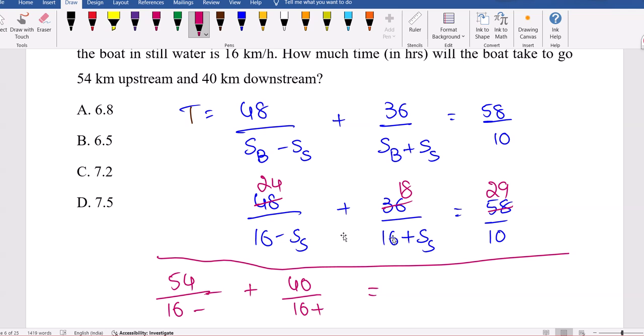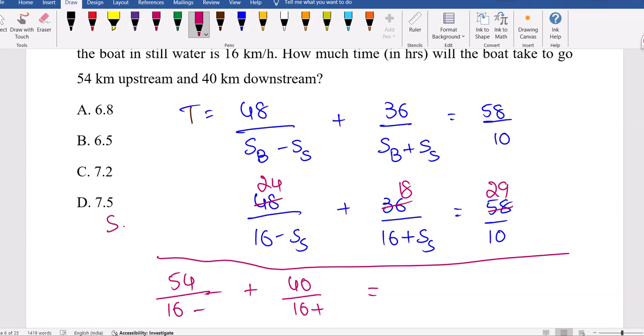Now handle it in a smart way. What way can we handle this question so that we get 29 by 10? We can do option verification, like, if SS is equal to 4, 24 divided by 12, 2 will come. Here 18 divided by 20, 9 by 10.